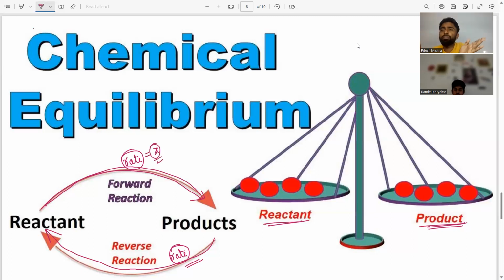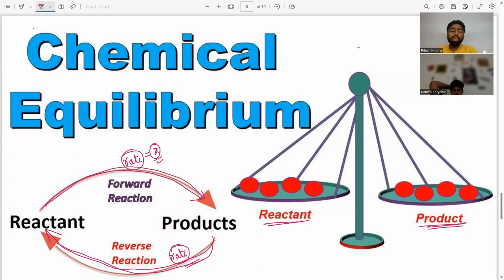And now from product to reactant, what does it mean? Your system is reversed. Initially the conversion is from reactant to product. Now our conversion is from product to reactant. That means our system is reversed. So this is reversible.